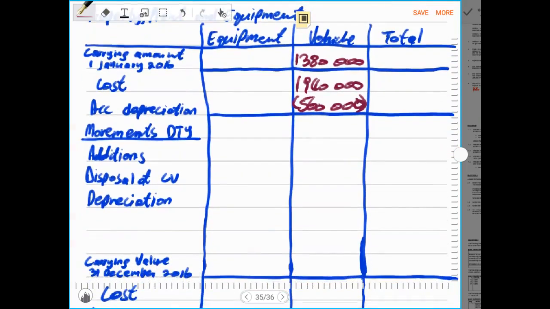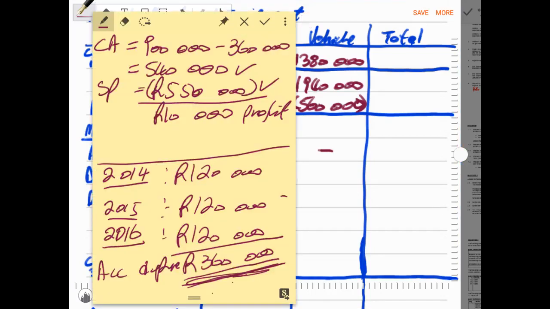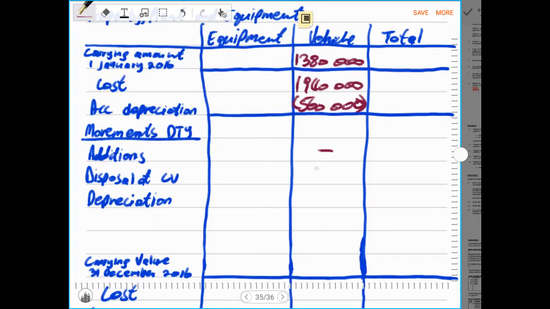Under movements during the year, additions, there was no asset that was added, but there were disposals at carrying value. Remember, the carrying value of the disposed asset was 540,000 rands. So now we record negative 540,000 rands as disposal at carrying value.